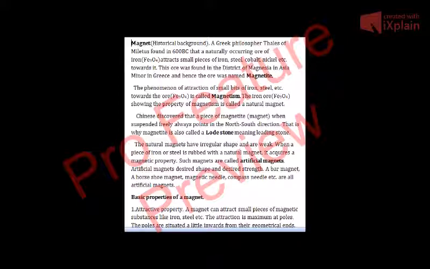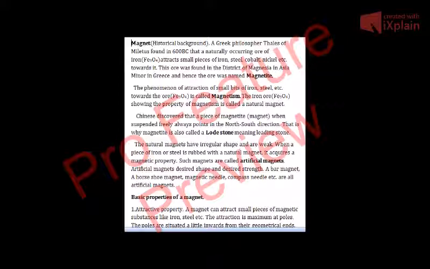Now, what is magnetism? The phenomenon of attraction of small bits of iron, steel, etc. towards the iron ore is called magnetism. The iron ore showing the property of magnetism is called a natural magnet. So this natural magnet is naturally found from the earth.